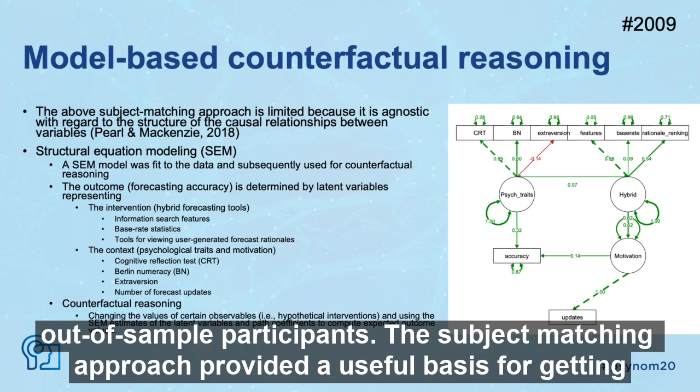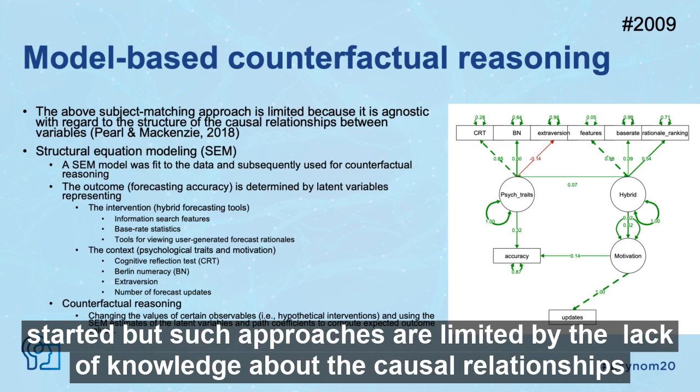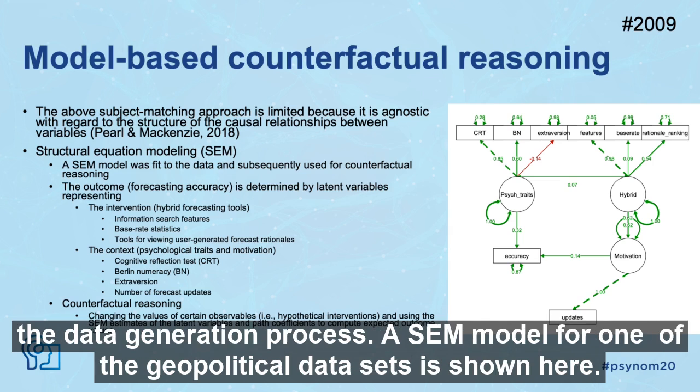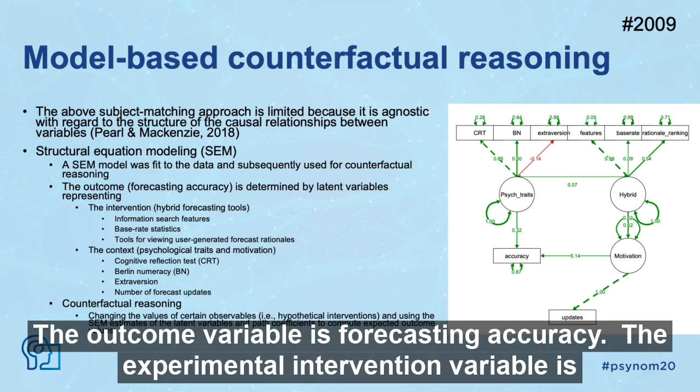The subject matching approach provided a useful basis for getting started, but such approaches are limited by the lack of knowledge about the causal relationships within the data. We employed structural equation modeling to specify and test causal models of the data generation process. A SEM model for one of the geopolitical datasets is shown here. The outcome variable is forecasting accuracy.